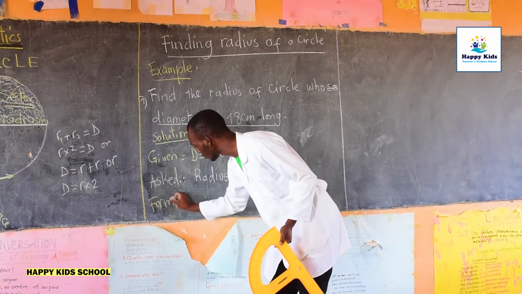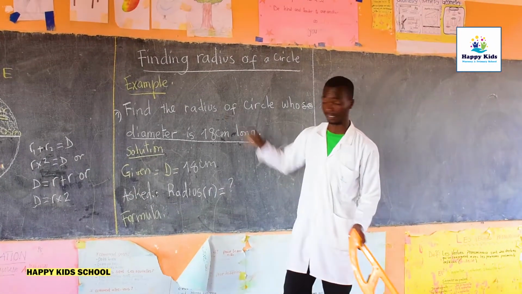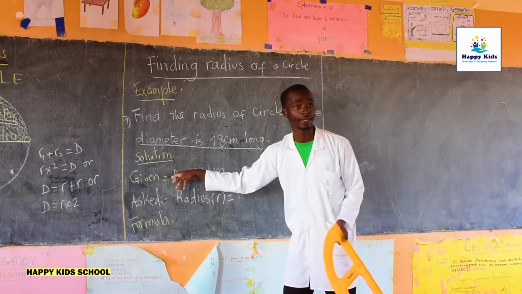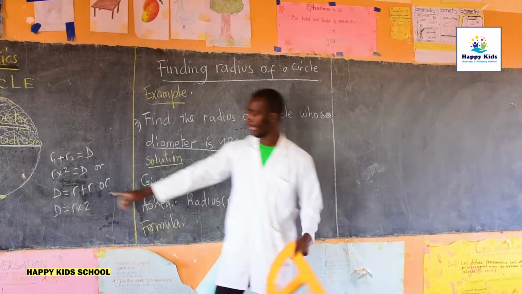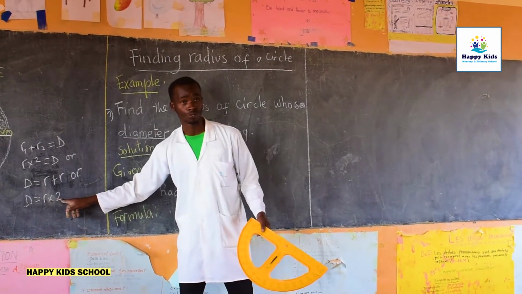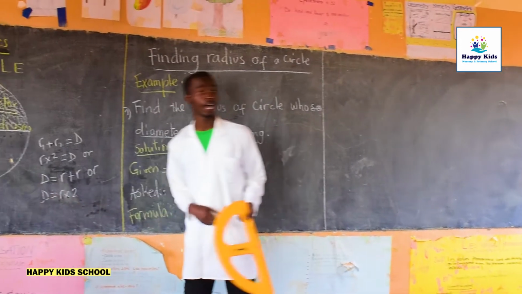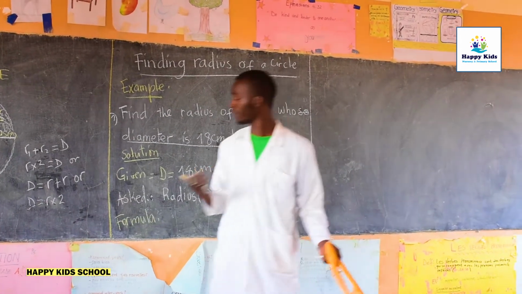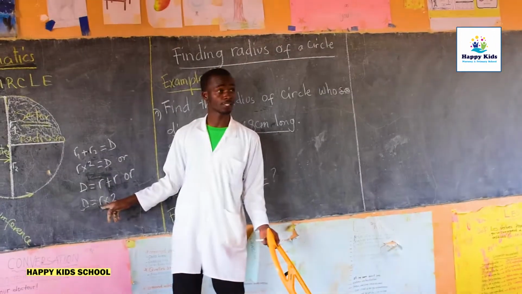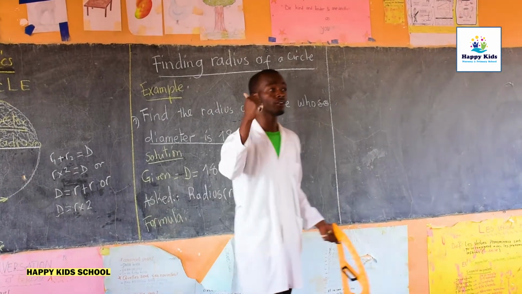Those are 3 things that you have to think about when you are given a problem like this. The formula to use to find the radius, once we are given the diameter: we have seen that a diameter is equal to radius times 2. To find the radius, once we are given a diameter, what can we do? What do you think can help us to find the radius once we are given the diameter?